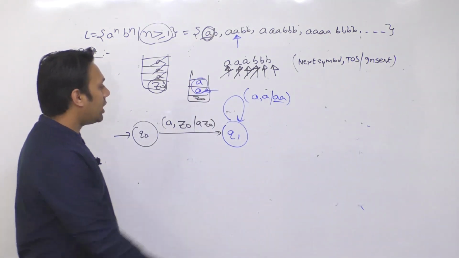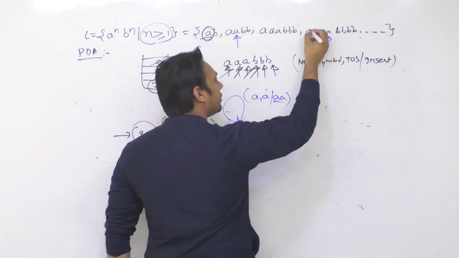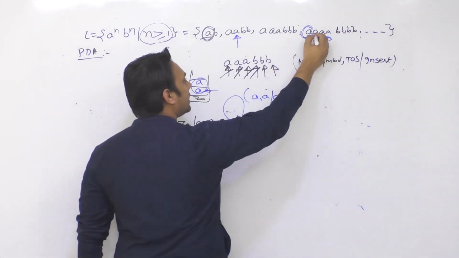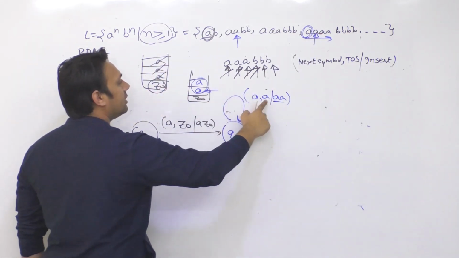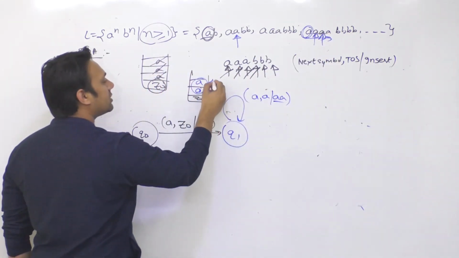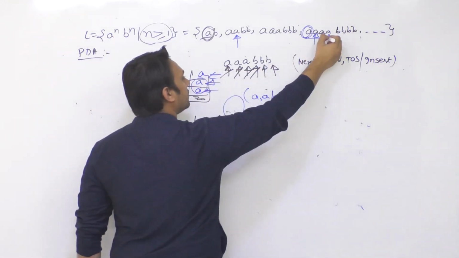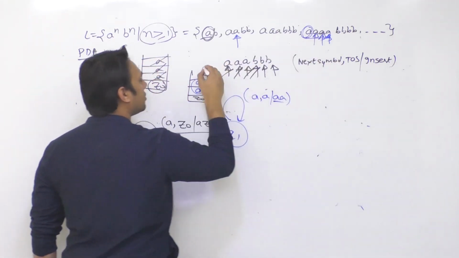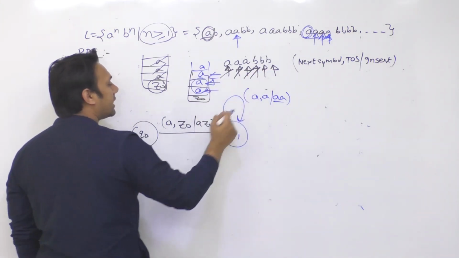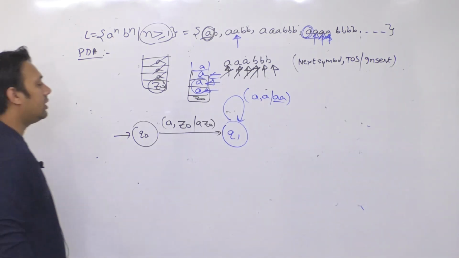Okay. So I'm doing this in a loop. If you get any number of A's here, for the first A we insert it inside the stack. For the second A, the top of the stack contains A and the symbol is A, so I'm going to insert it. For the third A, again the top of the stack is A and this symbol is A, so I insert it. For the fourth A, the same. So any number of A's will be inserted. That is why I kept this in a loop.